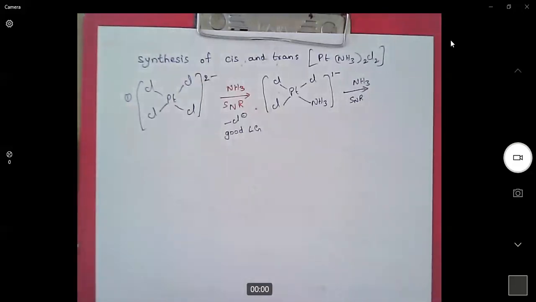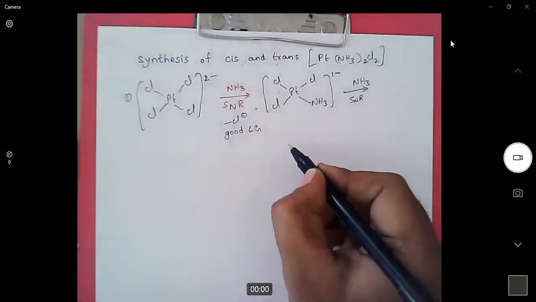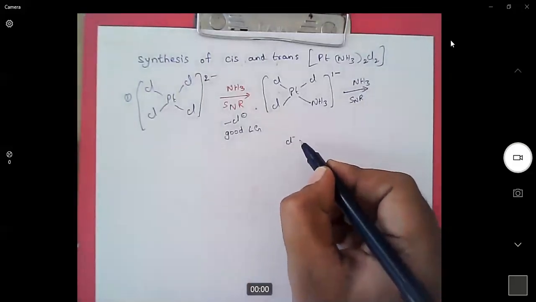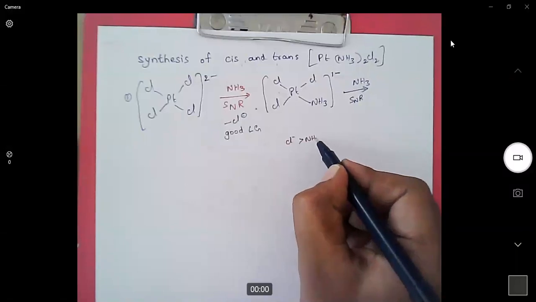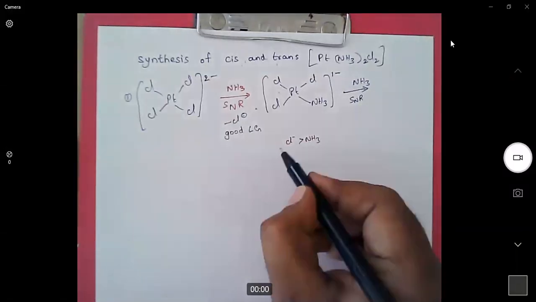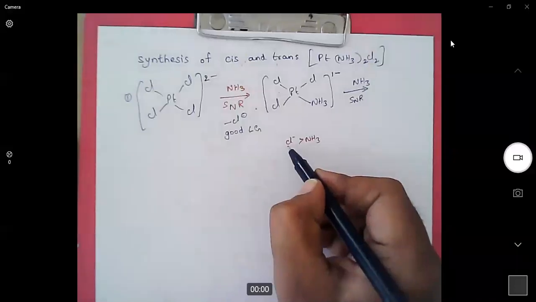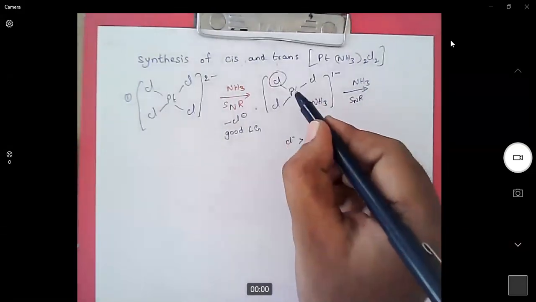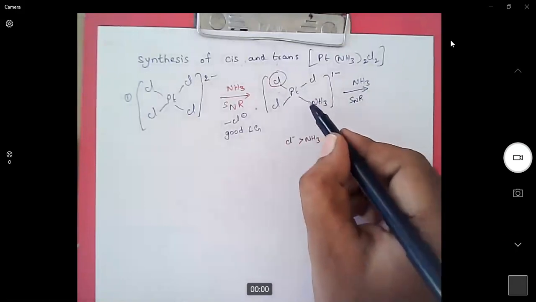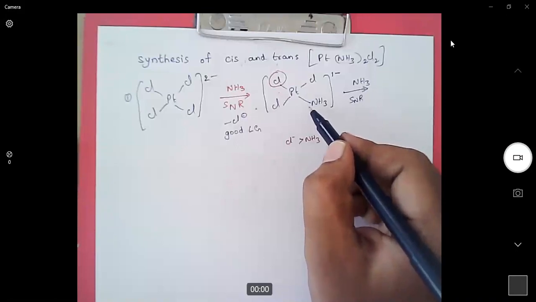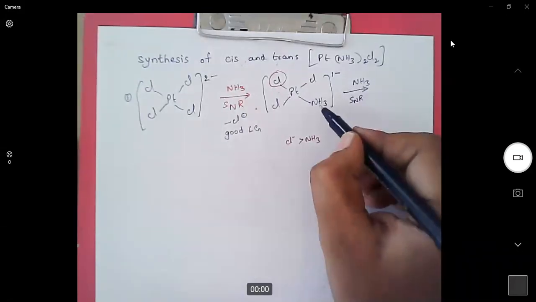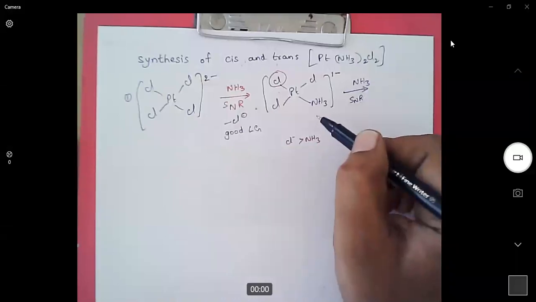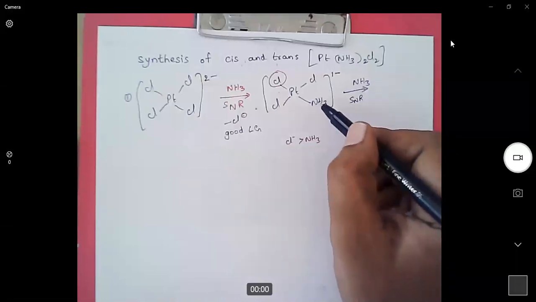Now when we look at the trans effect series, chloride is a strong trans effect ligand than ammonia ligand. That means chloride will form a strong bond with the metal and it can easily influence the trans bond. In this case, chlorine will form a strong bond with platinum. As a result, this ammonia will become weak. But if we want to replace ammonia with ammonia, then there is no change, right? We will get the same product.